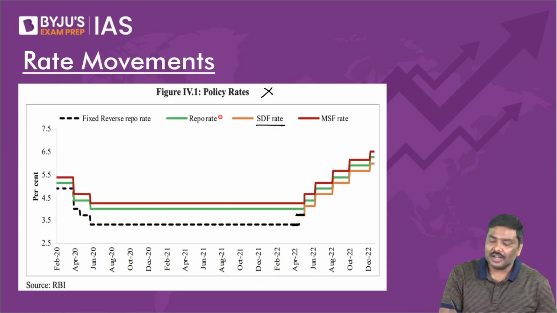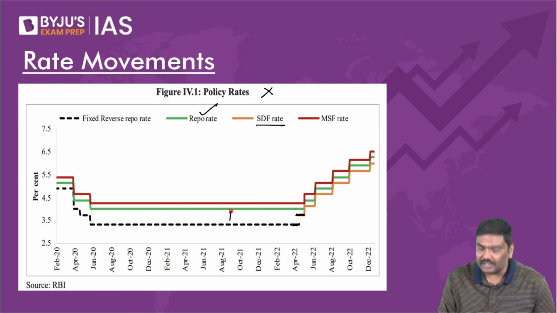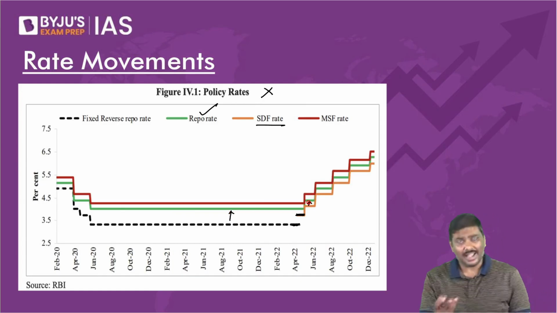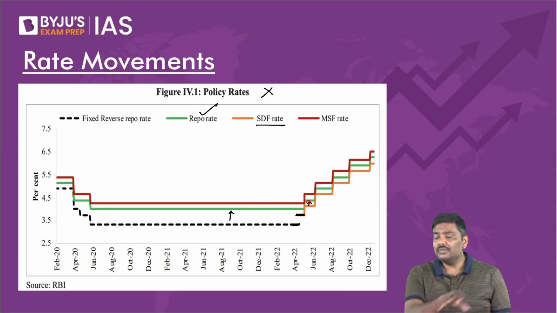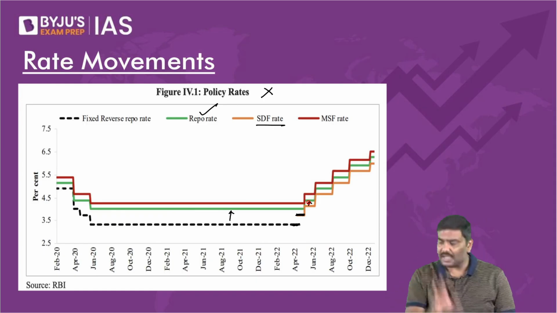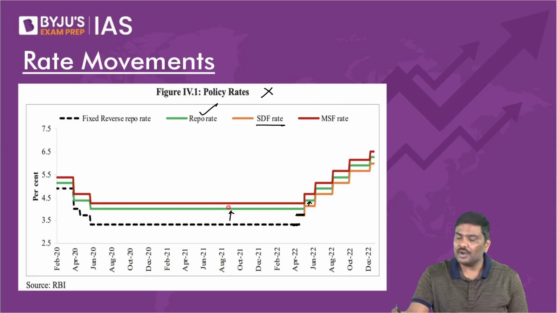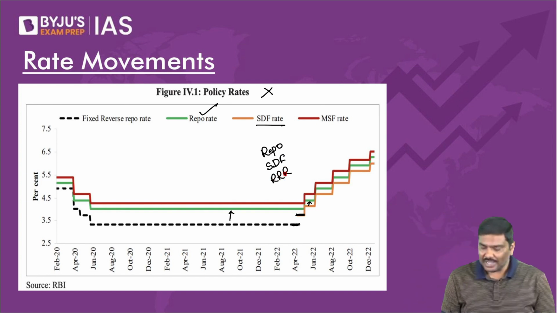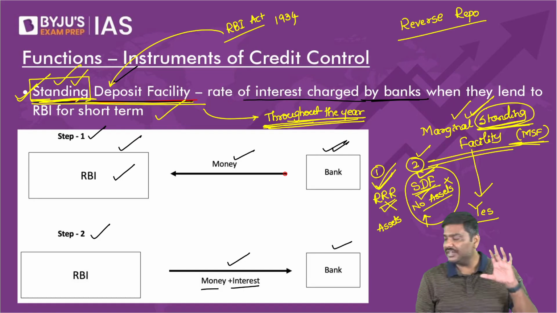And what about repo rate of interest? Is repo rate of interest greater than reverse repo rate of interest? Yes. Is repo rate of interest higher than SDF rate of interest? Again, answer should be yes, by the way. Even without this graph, answer should be yes. So repo rate is higher. Below that, we have SDF. Below that, we have reverse repo rate of interest. So these are the first three tools.